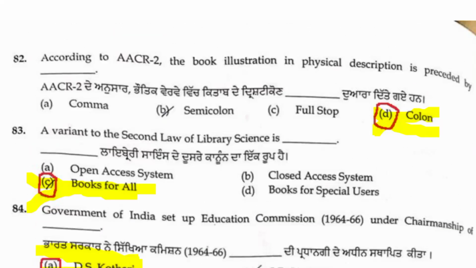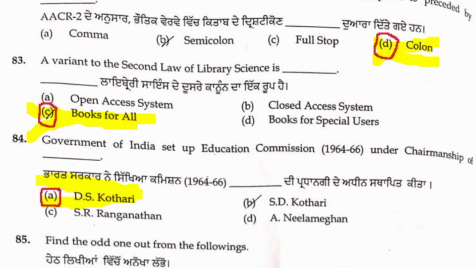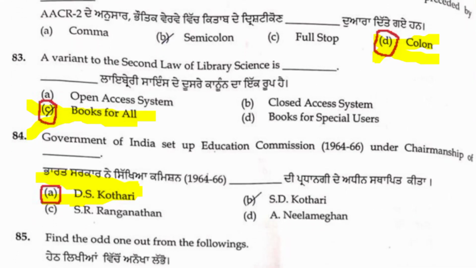Question number 82, friends. According to AACR, the Anglo-American Cataloguing Rules 2, the book illustration in the physical description is preceded by a colon. Colon is the right answer. The four options given are comma, semicolon, full stop, and colon. D, colon is the right answer. 82 D.